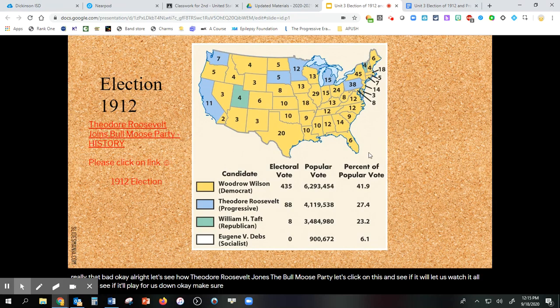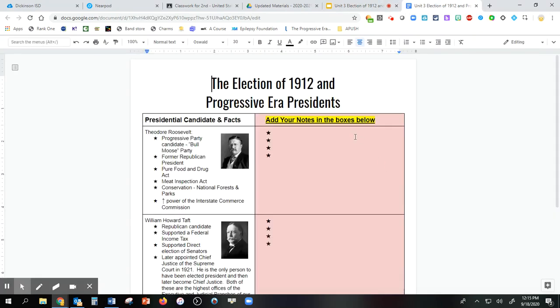Okay, make sure you are adding all of your information to your notes page. Anything that is on this side that's in the slide, you don't need to add, obviously. You can just add information here that is underlined.